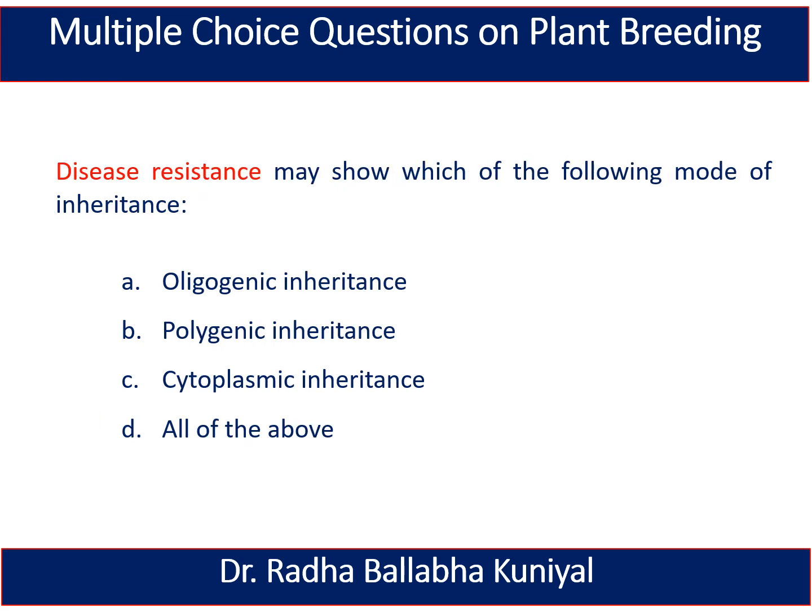Now the next one is, disease resistance may show which of the following modes of inheritance? A. Oligogenic inheritance, B. Polygenic inheritance, C. Cytoplasmic inheritance, or D. All of the above. So here the right answer is all of the above. Means the disease resistance may show the oligogenic inheritance, polygenic inheritance, as well as the cytoplasmic inheritance pattern.